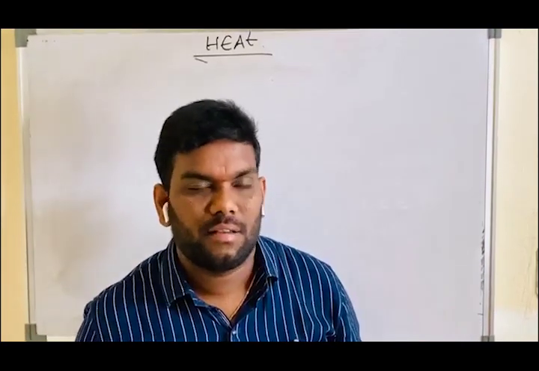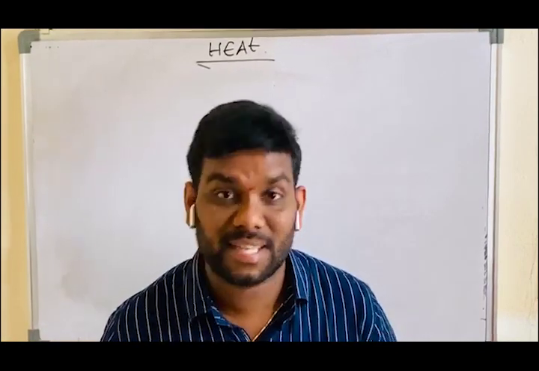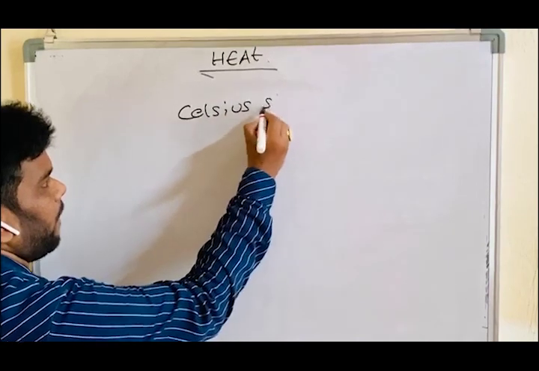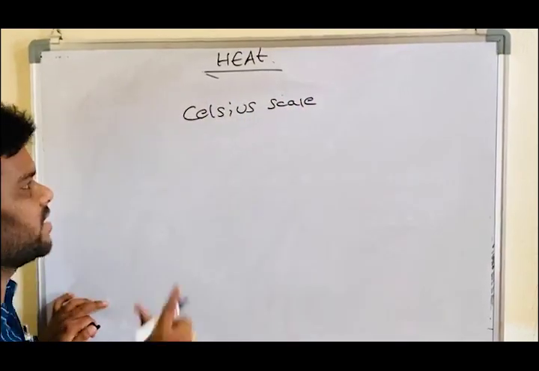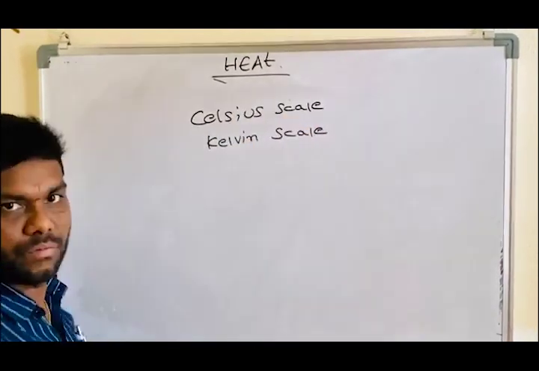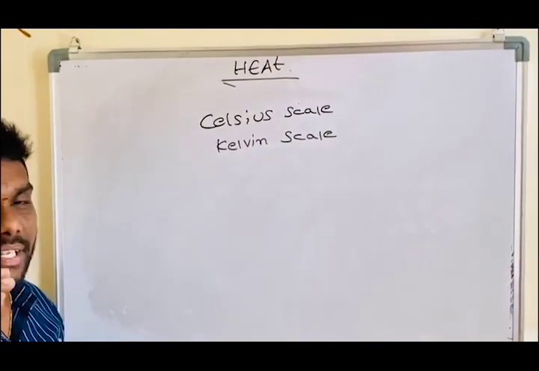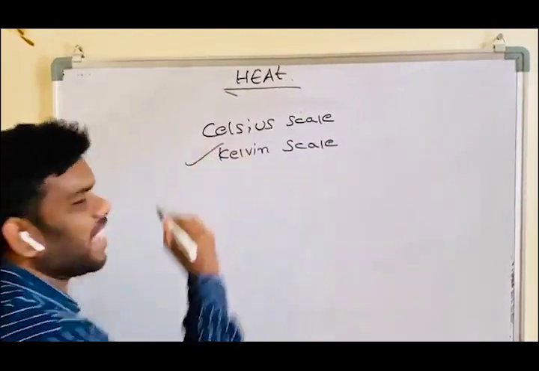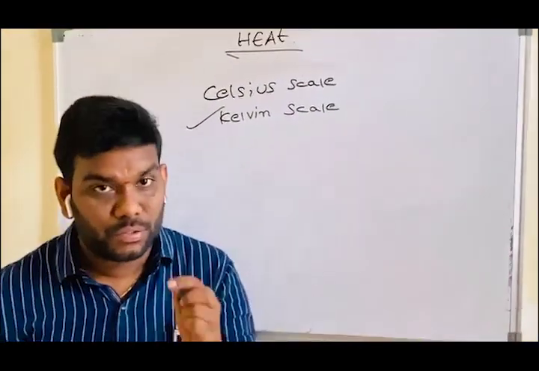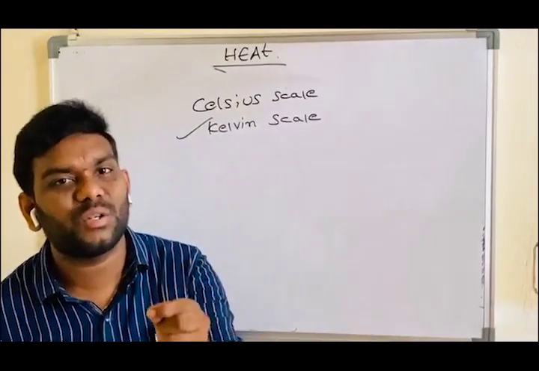So students, temperature is measured in two scales. One is the Celsius scale. Another is the Kelvin scale. Of these two, temperature measured only on the Kelvin scale is called absolute temperature.